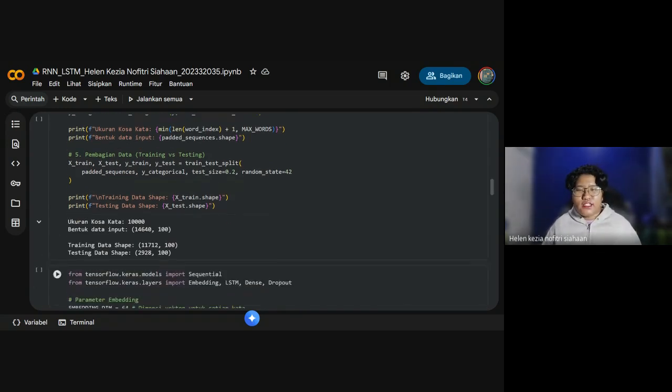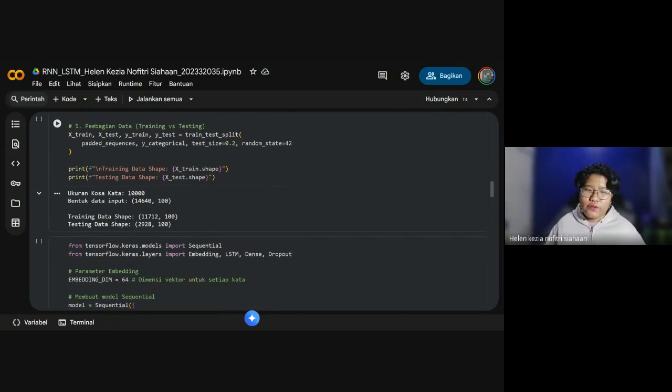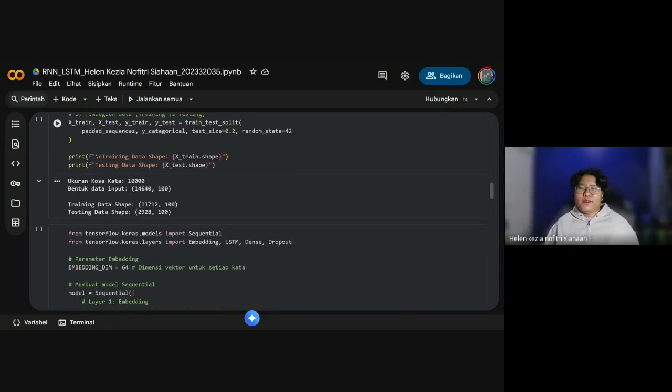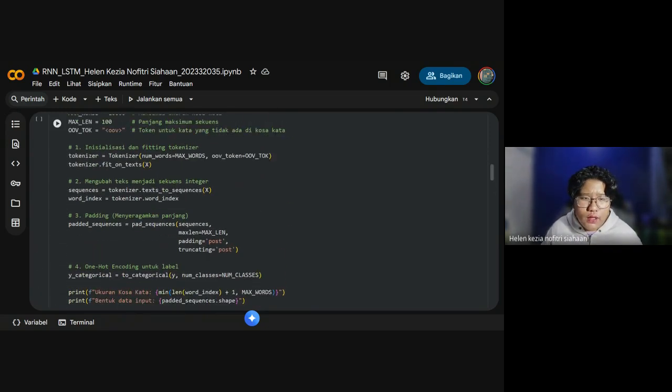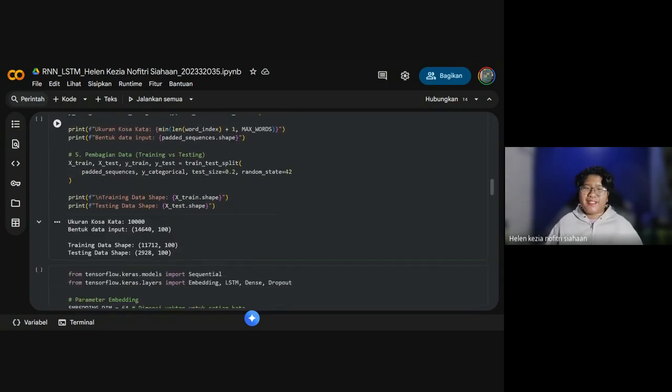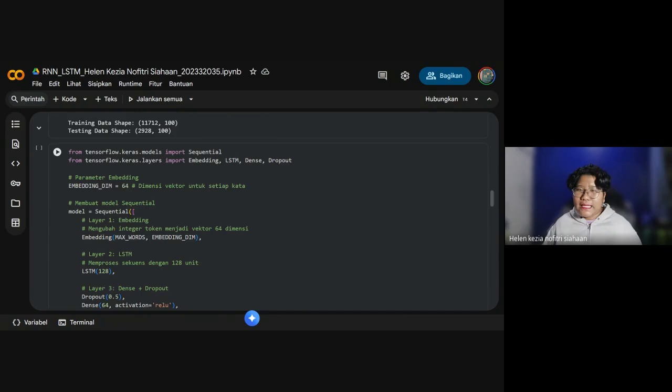The training data shape has 11,712 samples, and the testing data shape has 2,928. The labels were converted to one-hot vectors using to_categorical, which is here.